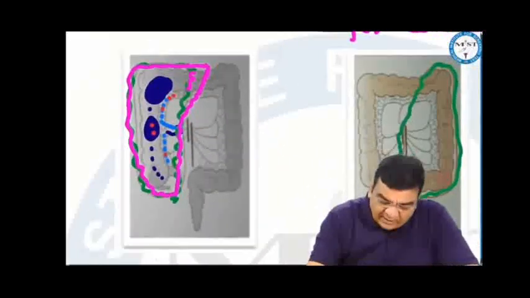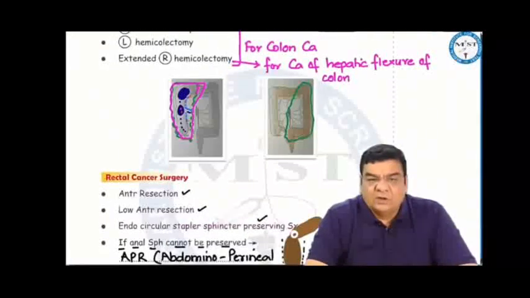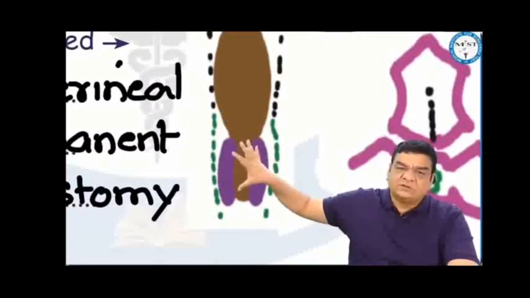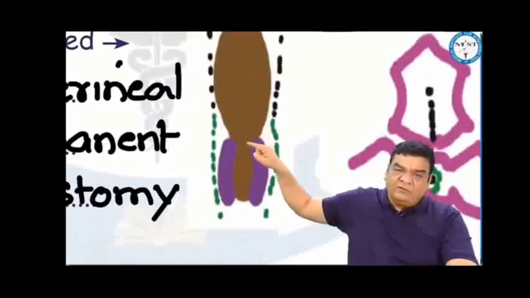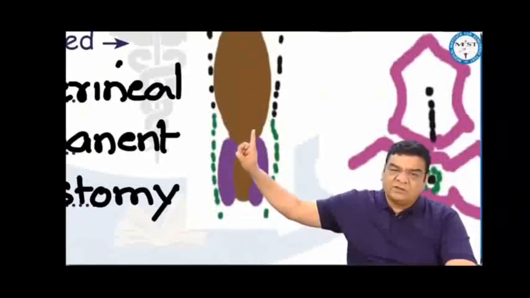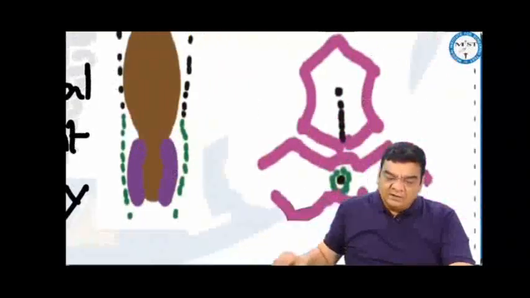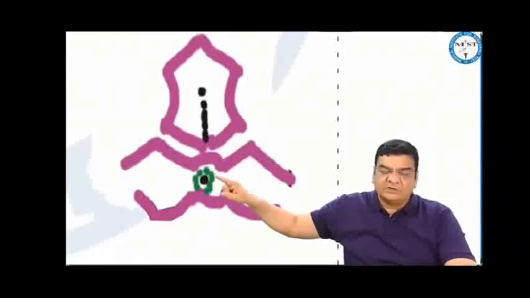For rectal cancers, we can do an anterior resection, low anterior resection. If the cancer is situated in the lower part of the rectum, close to the anal sphincter, suppose this is the anal canal and this is the lower rectal cancer, and you have to take a distal margin of 2 centimeters, we might damage the anal sphincter. So in these cases, we try an endoscopic circular stapler, sphincter preserving surgery. If we are not able to preserve the sphincter, then we have to remove the rectum and anal canal. For that, we do an abdominoperineal resection.